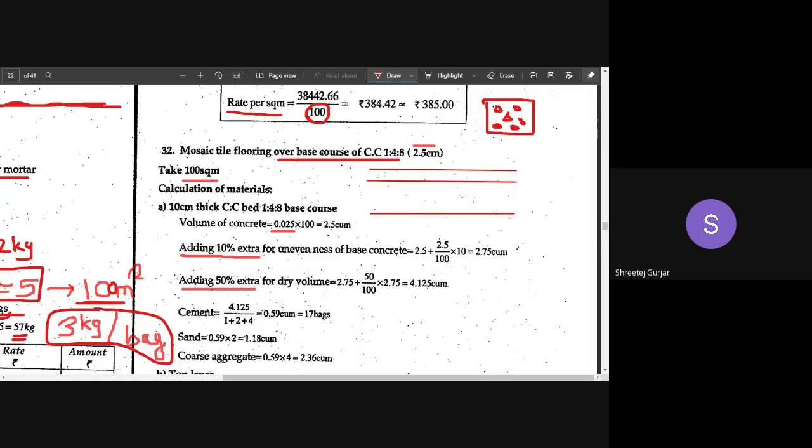So we are dealing with mosaic tile flooring over a base course of cement concrete 1:4:8. The thickness of this base course is assumed to be 2.5 centimeters. And we are assuming the area that we have to cover is 100 square meters.